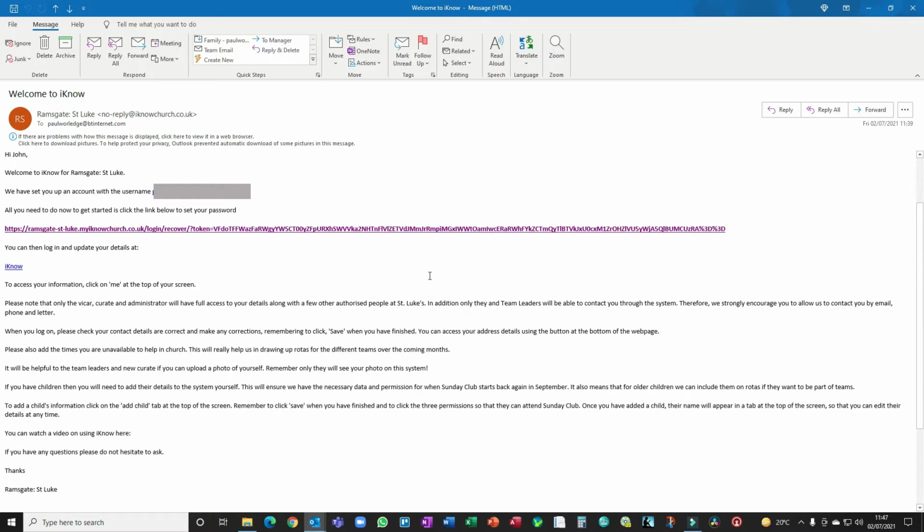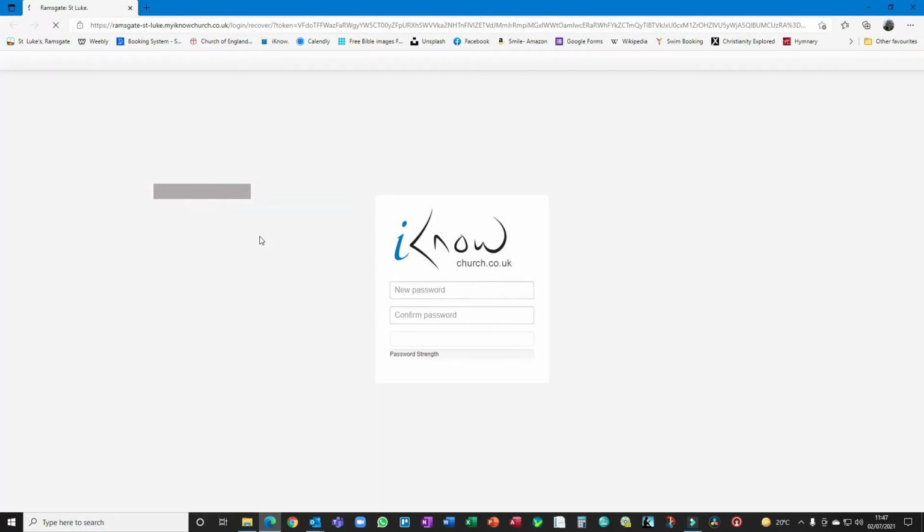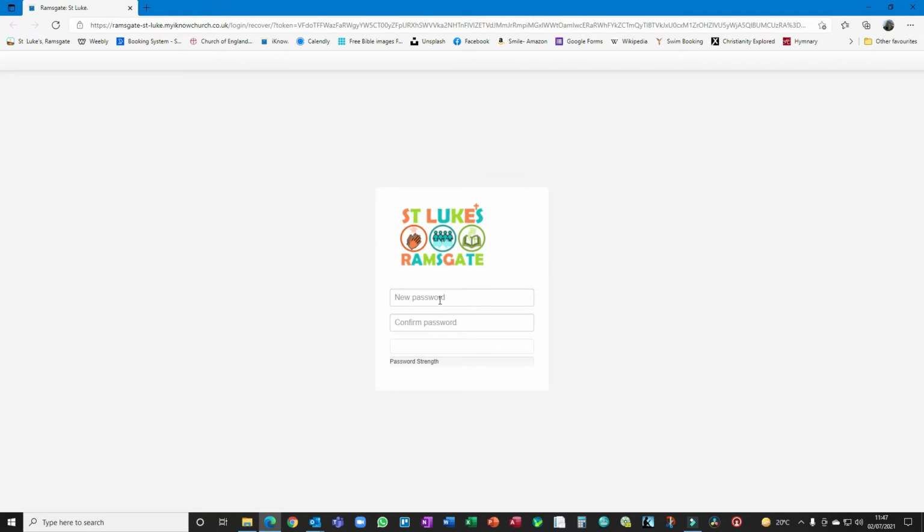You will receive an email with some details of what's involved and what you need to do. And you need to click this link underneath. All you need to do now to get started is click the link below to set your password. So you click that link, and it'll take you through to this login screen, and you type in your password.